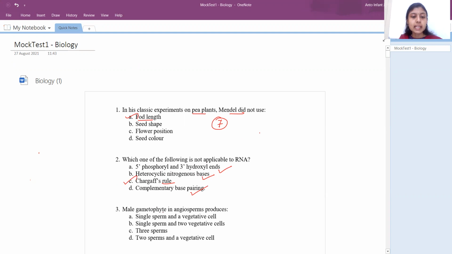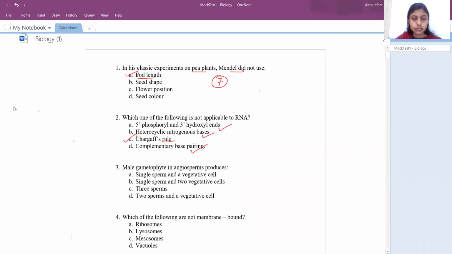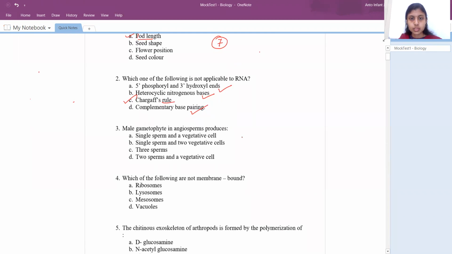And third question, male gametophyte in angiosperm will produce. Okay, so male gametophyte in the sense they are referring to the microspore or the pollen grain, right? If we take the microspore, it undergoes first mitotic division, giving rise to a big vegetative cell and a generative cell.